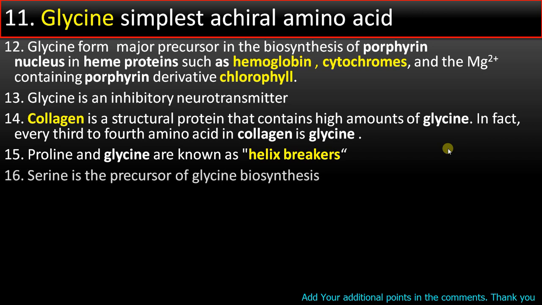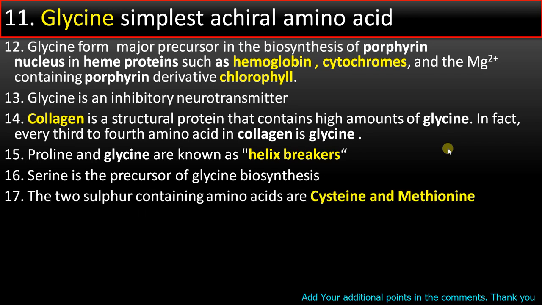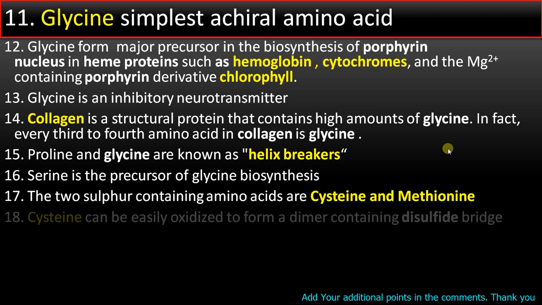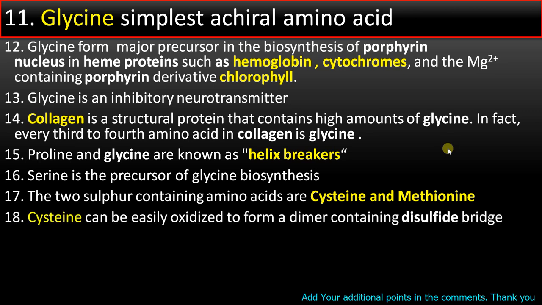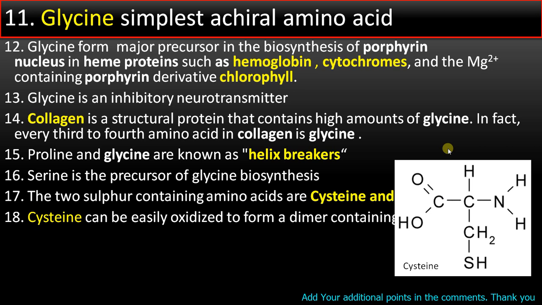Point number 16. Serine is a precursor of glycine biosynthesis. Serine is an amino acid that is involved in the synthesis of many other amino acids. 17. The two sulfur-containing amino acids are cysteine and methionine. Whereas cysteine can form disulfide bonds. And this is cysteine. As you can see, there is CH2SH group, which is a sulfhydryl group.